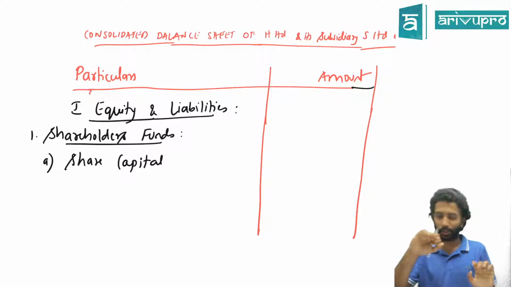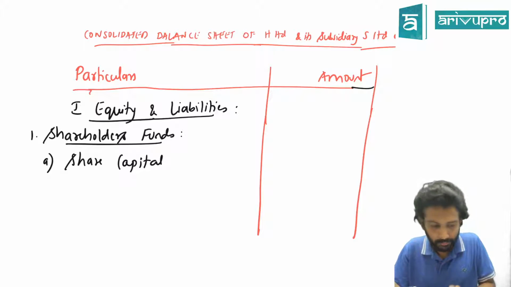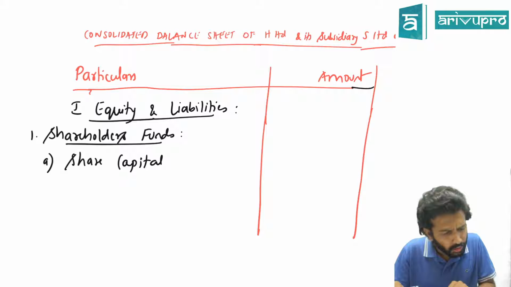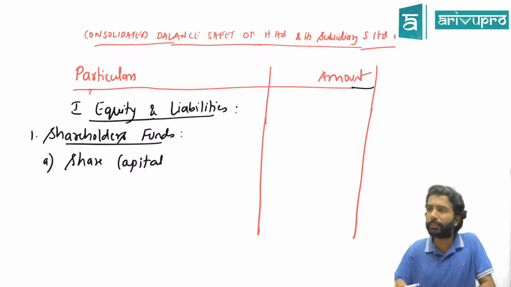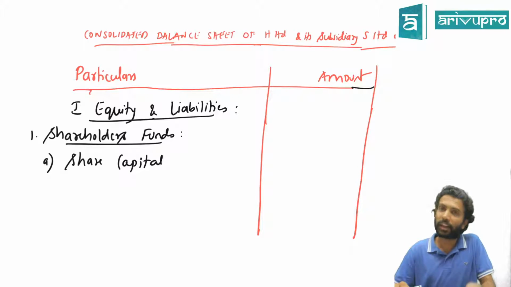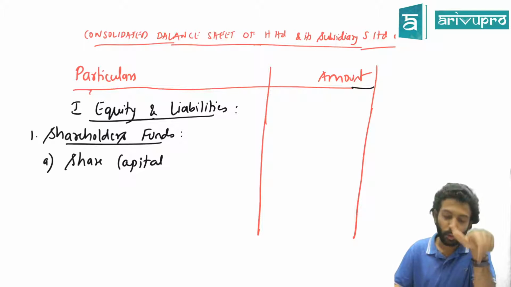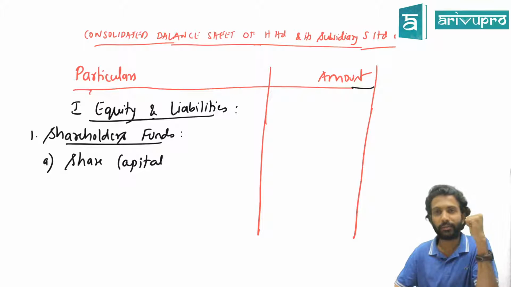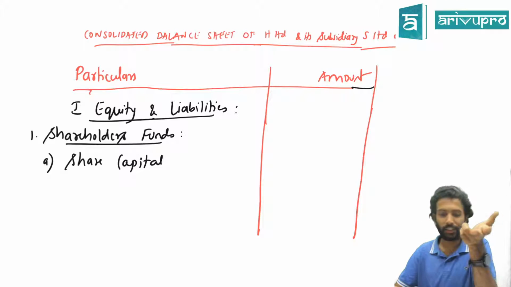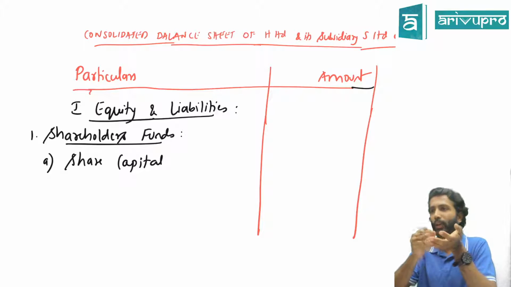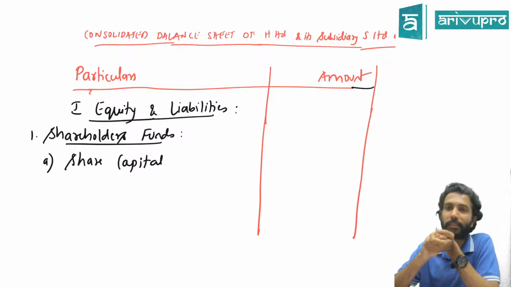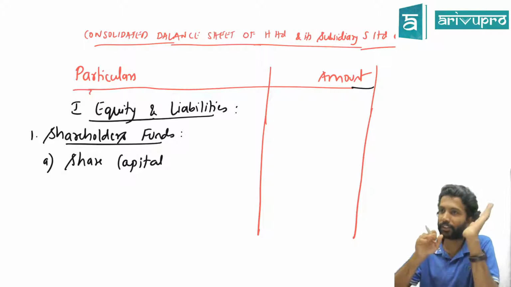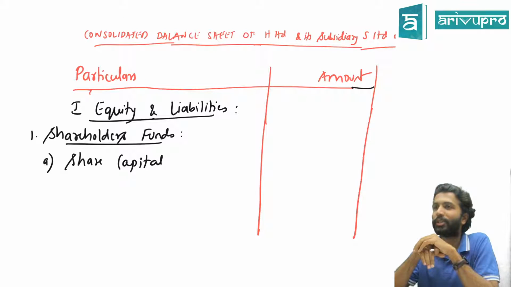H's full you will show. How much is H's? H's is 4 lakh, no? He's saying 4 lakh plus. He has another option: 4 lakh plus 25% of S, which is 25,000. So he wants to show 4 lakh 25,000 as share capital. That is another option, D. Only H's, only S's, or H's full and S's 25% belonging to minority interest, he's saying. That is his thinking.